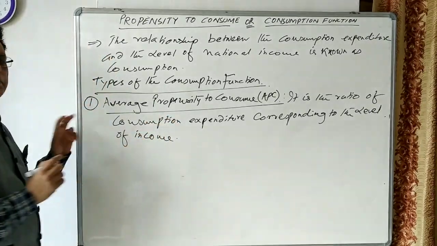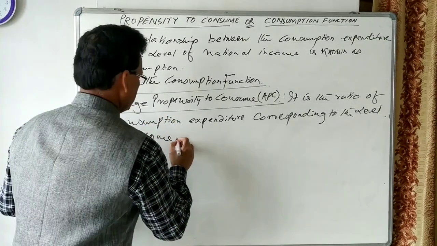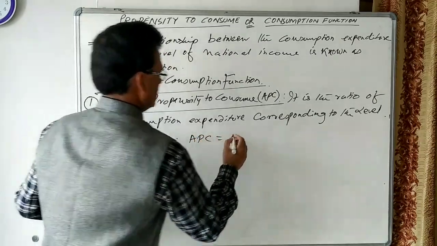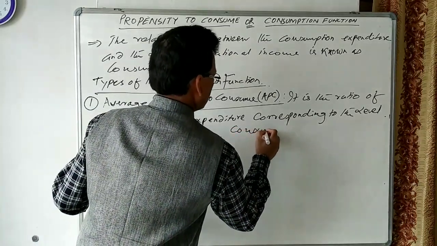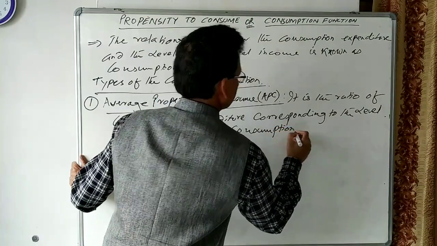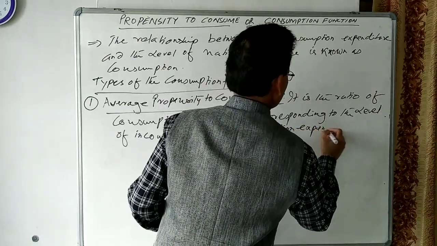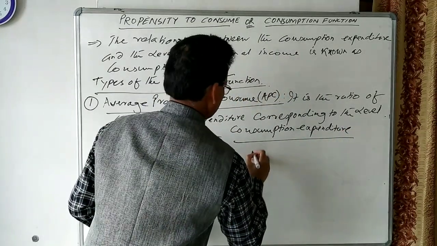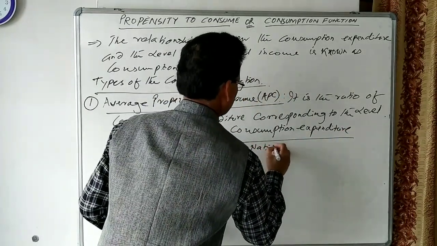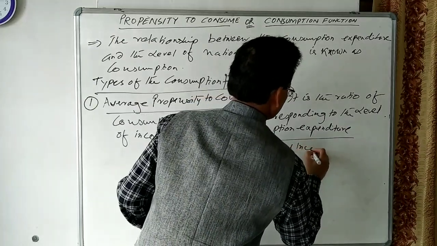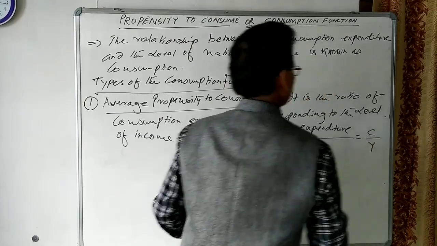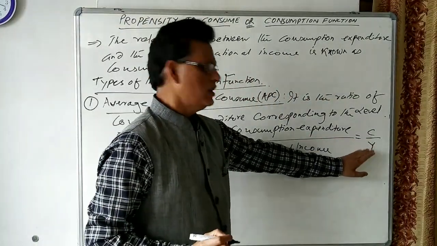Let us see how this APC is measured. APC can be measured by dividing consumption expenditure by income, national income. We can write C divided by Y. It means consumption divided by income.